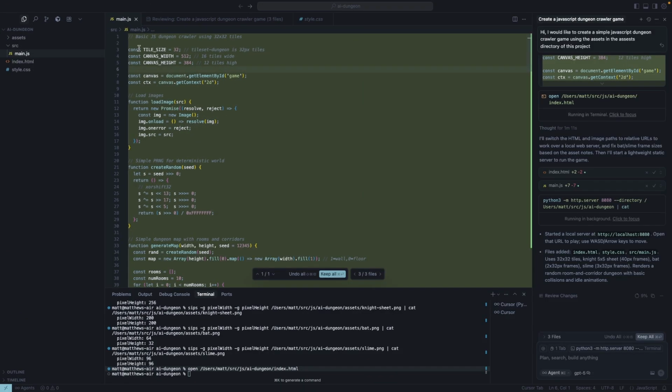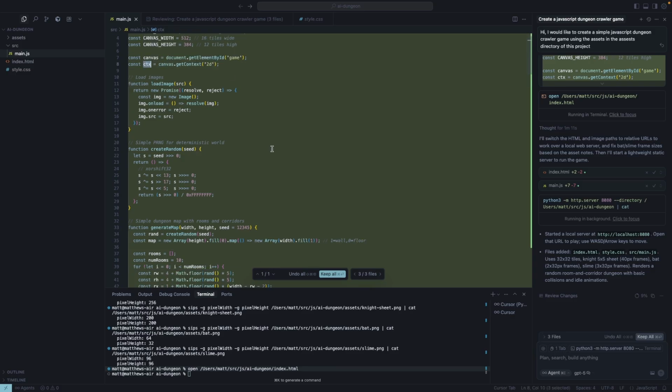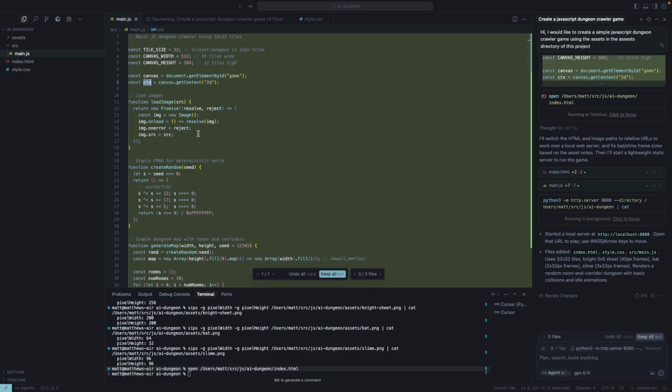So it's got some constants up here. Tile size, 32 pixels, yep. Canvas width and height. Okay, very good. Gets the canvas, gets the context. Okay. Now it's got a function for loading images.